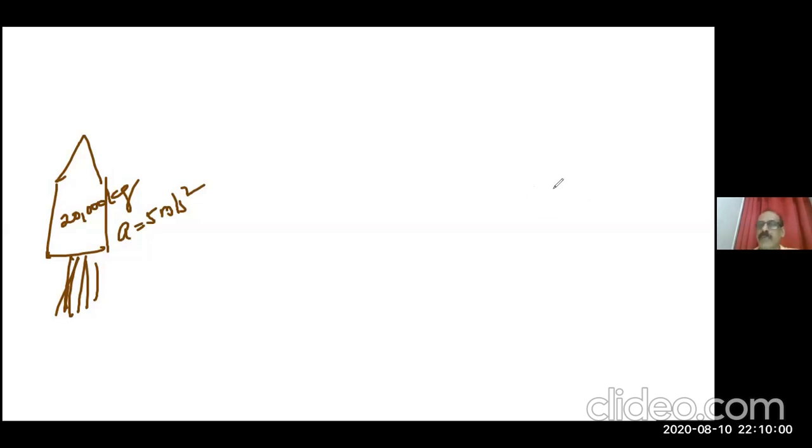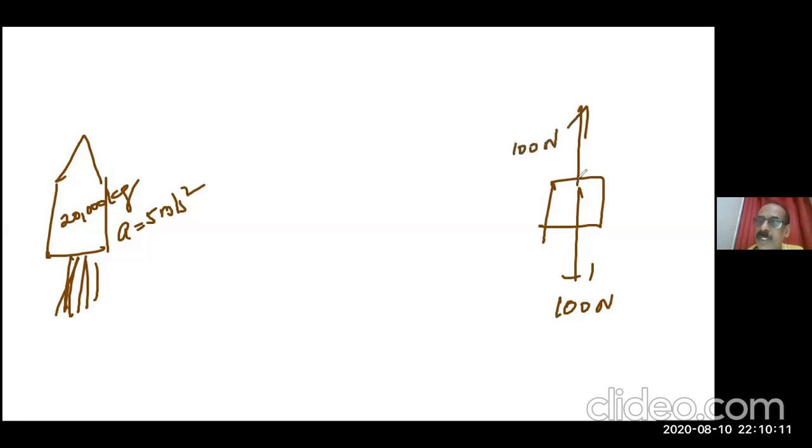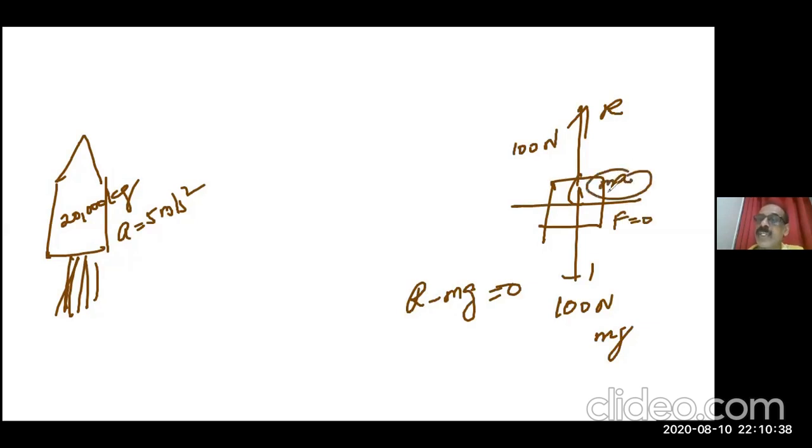Here, one concept you have to develop. Look here. Suppose this is an object having a weight of 100 Newton, for example. If we give exactly equal and opposite force, 100 Newton, the object can stay at rest or move with a constant velocity. That means net force is 0. So here we can say this is R, reaction. This is mg. So R minus mg is equal to 0, or R is equal to mg. That means net force acting on it is 0. But if you expect this body to have an acceleration, there should be an additional force, that is ma, acting in the upward direction.